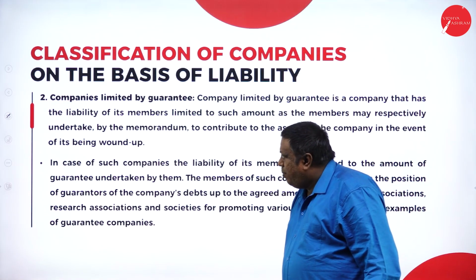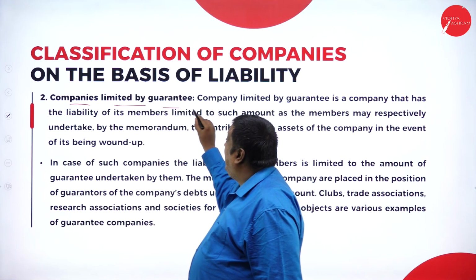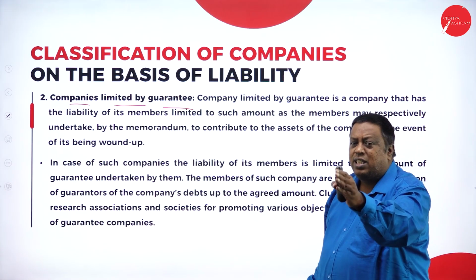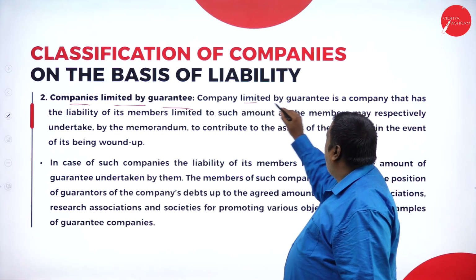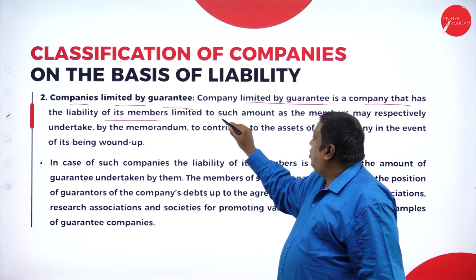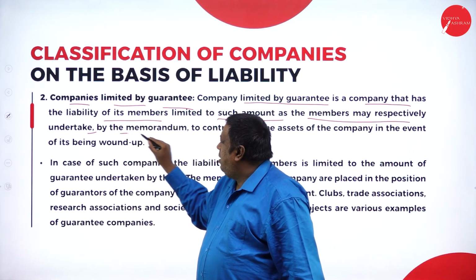On the basis of liability, the second one we have here is companies limited by guarantee. Means they are saying that we are going to give some assurance for the shareholders or the investors of the company. A company limited by guarantee is a company that has the liability of its members limited to such amount as the members may respectively undertake by the memorandum.